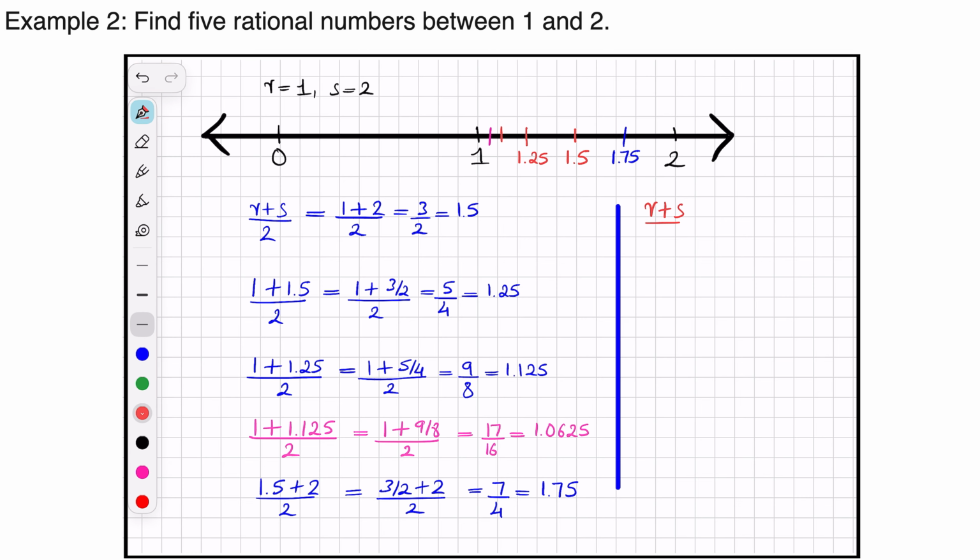So (R + S)/2, now you chose a difficult calculation: 3/2 and 5/4 as R and S. So you will have (3/2 + 5/4) divided by 2. Now you know it is not an easy calculation. You will have more multiplications required to calculate this.